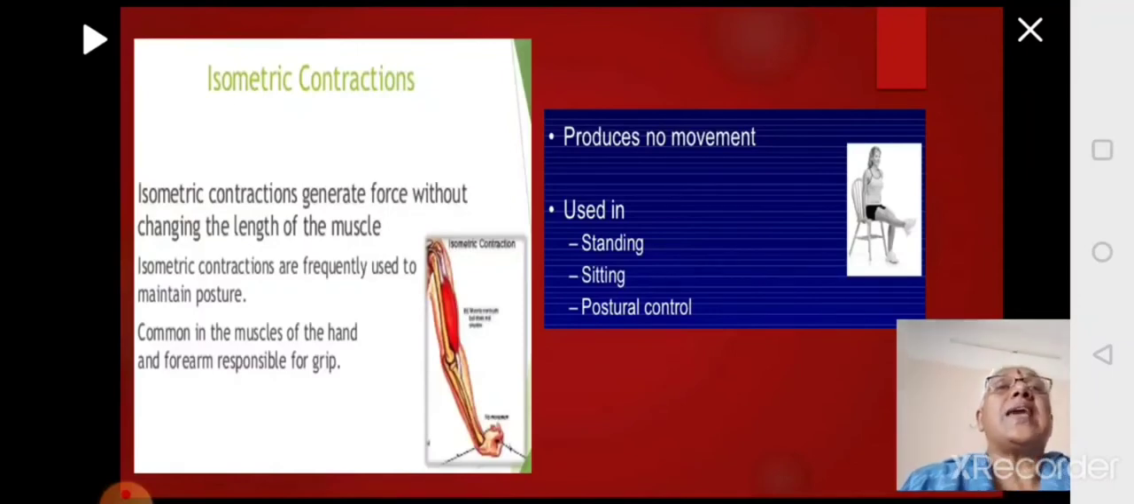So here you can see isometric contraction. Isometric means there is generation of force but no change in the length. So you have put your hand out, you are holding something. That holding requires the force, but there is no change in the length of the muscle. So no movement is produced in isometric, but it is required. For example, you have to stand in some place for a long time. That standing is because of isometric contraction. Sitting, or lifting your leg and holding the leg in place, is an example of isometric contraction.